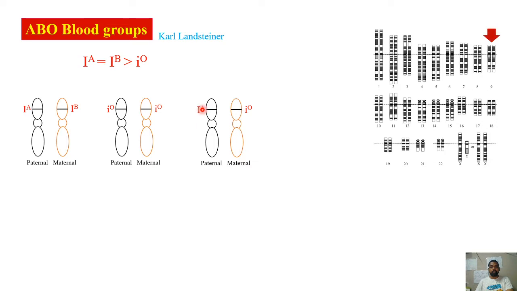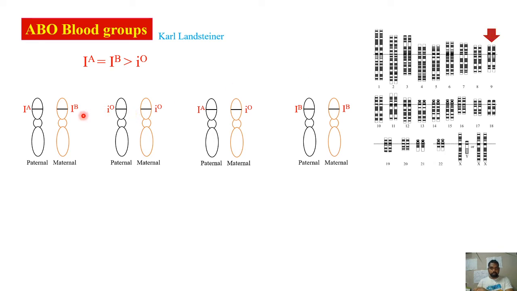The person can have IA, IO. The person can have IB, IB, or maybe IB, IO, or maybe IA, IA. Like this, by using three different alleles, we are able to write a total of 4 plus 2 more types, that is IA, IA and IB, IO. Six different genotypes can be written.